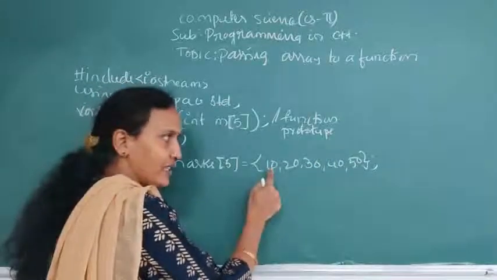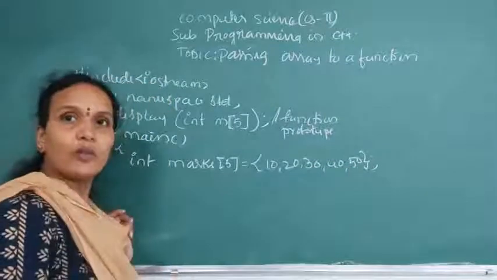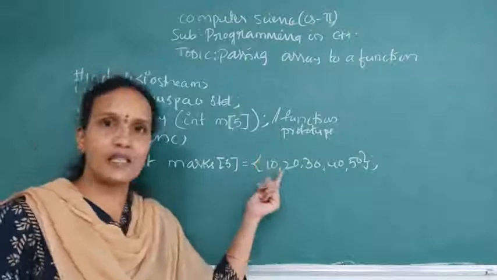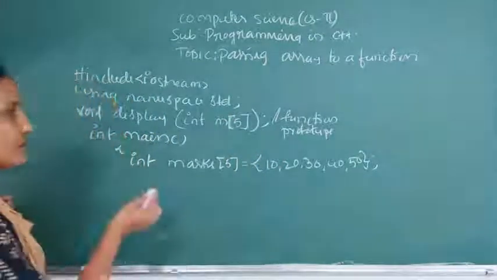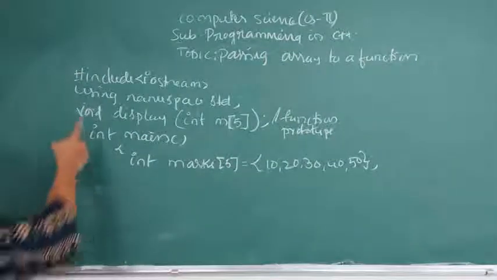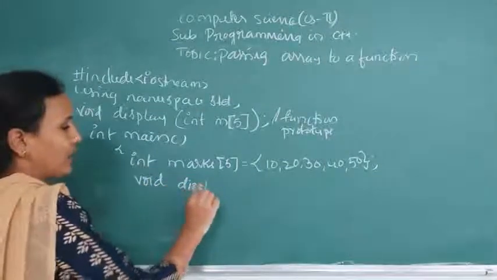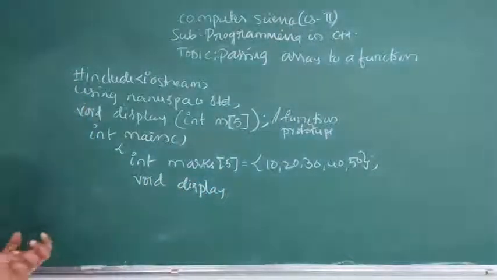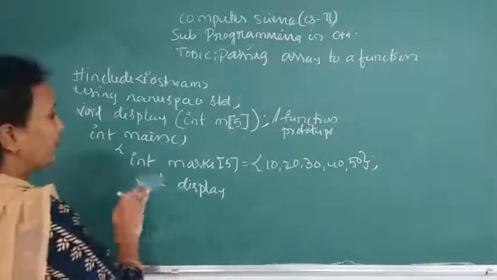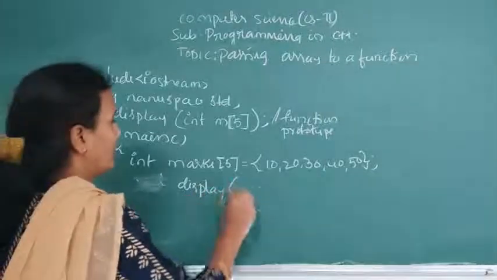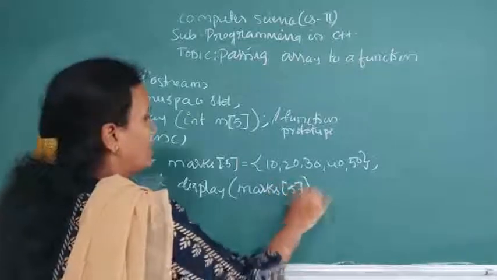An array index starts from 0: 0, 1, 2, 3, 4. The last element will be length minus 1. Now we will pass this array to this function. Here I am calling display, which is the name of the function, with marks.